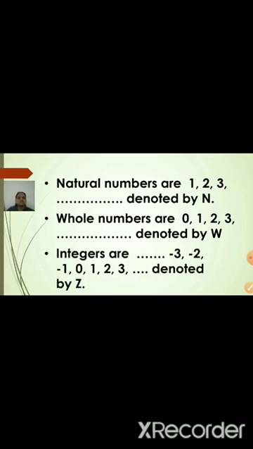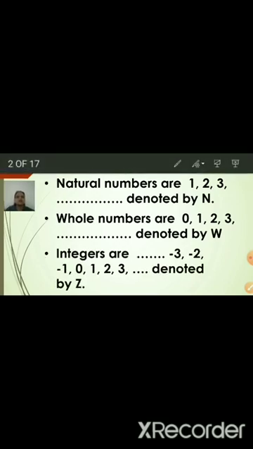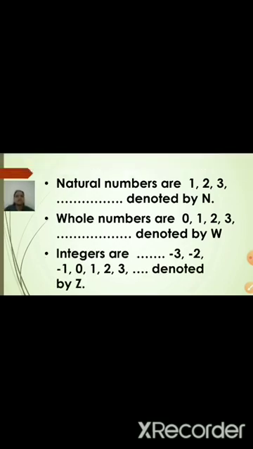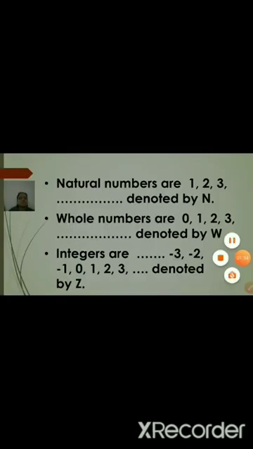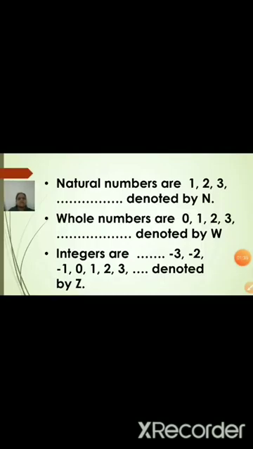So in integers, all natural numbers and whole numbers are included. Apart from that, you can see the negative numbers also. Is it correct? So -3, -2, -1 and so on. With the positive numbers and 0, the whole group will become what? Integers. So integers are nothing but what?